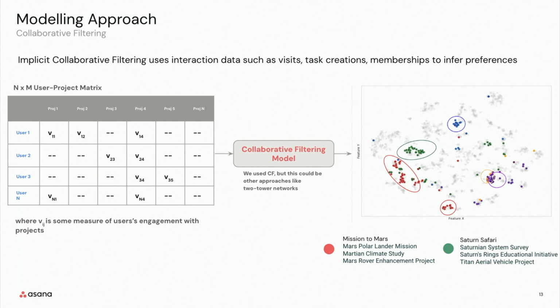So for example, all projects related to sending people to Mars are grouped together in red, and projects related to exploring Saturn are in green, all grouped together. So this is an interesting byproduct of collaborative filtering, and I'll be talking a bit more around how we use this for our purposes.